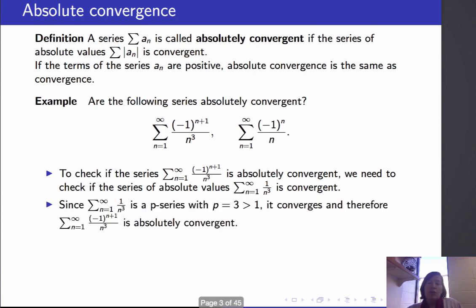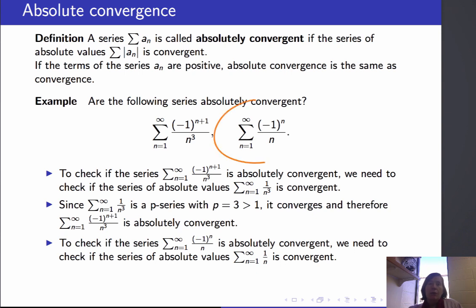Is this series convergent? I know that the sum of 1 over n cubed is a p-series with p bigger than 1, so it converges. Therefore, the original series, the sum of (-1)^(n+1) over n cubed, is absolutely convergent.